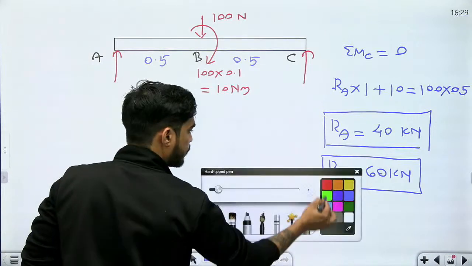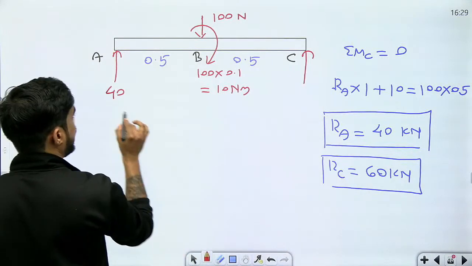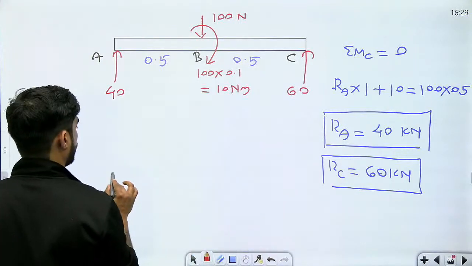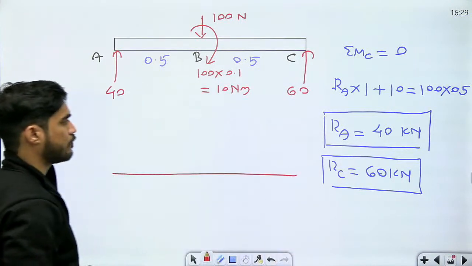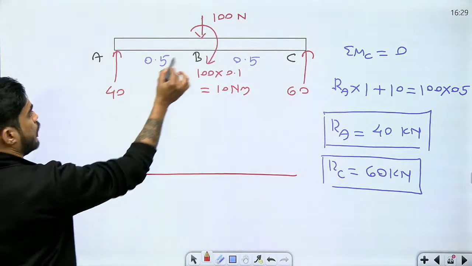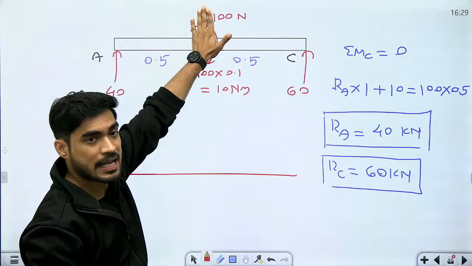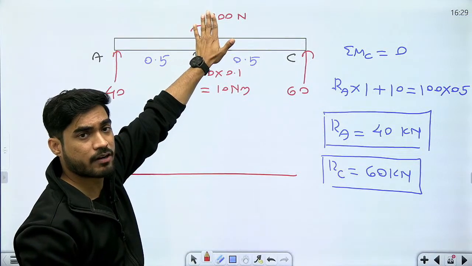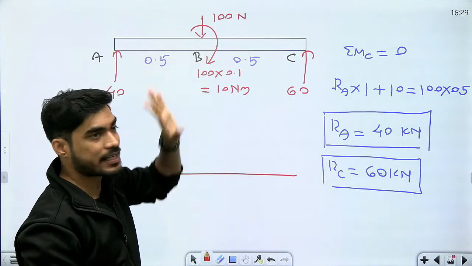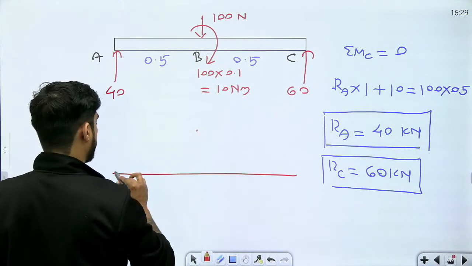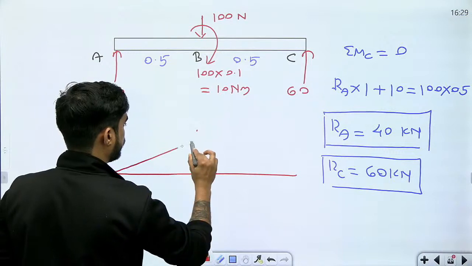Okay. So 40 and 60. Now draw the bending moment diagram, beta. Draw the bending moment diagram. You will understand what is the maximum bending moment. So 40 into, now there is a couple here. What did I tell you? When there is a couple, hide the couple and calculate the bending moment once. And then you add the couple. Okay. So beta 40 into 0.5, 20, and it will be like this.